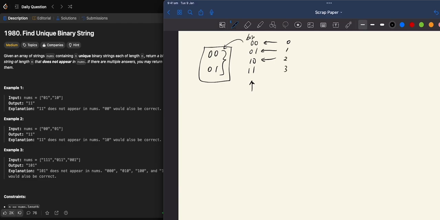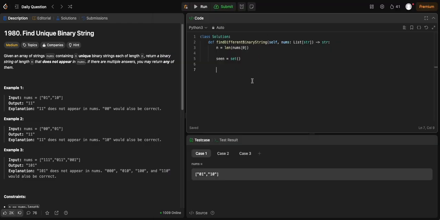This is the binary representation and that's the decimal. Mapping back to decimal will be a lot nicer to deal with. And the binary strings in nums, we can also map into decimal and put them in a set. When we see the first decimal that's not in seen, we convert it into a binary string and return it. So let's just do that.